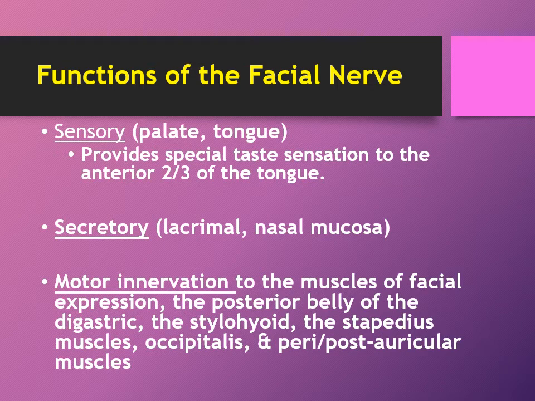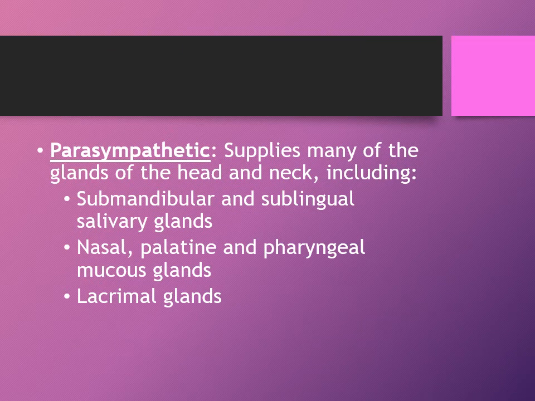It provides motor innervation to the muscles of facial expression, the posterior belly of the digastric, the stylohyoid, and the stapedius muscles. Also to the occipitalis and the peri and postauricular muscles. The parasympathetic fiber of the facial nerve supplies many of the glands of the head and neck, which I had already mentioned a while ago.